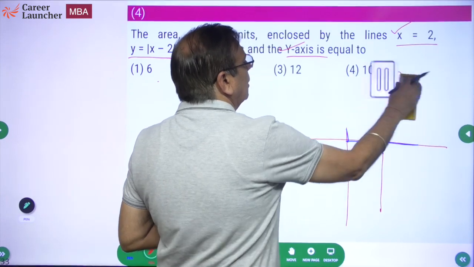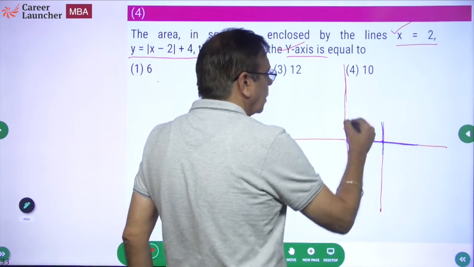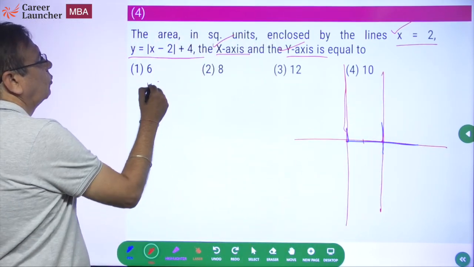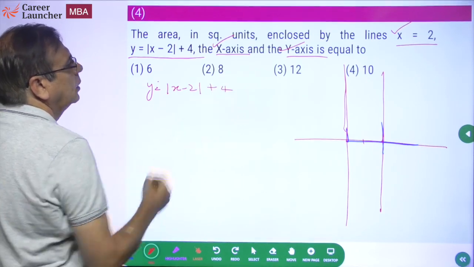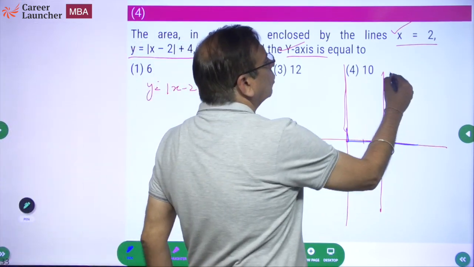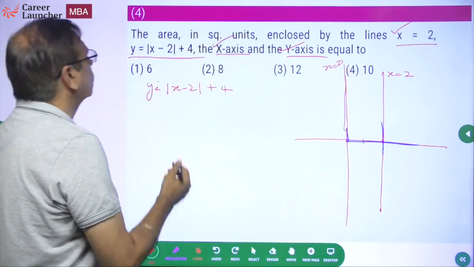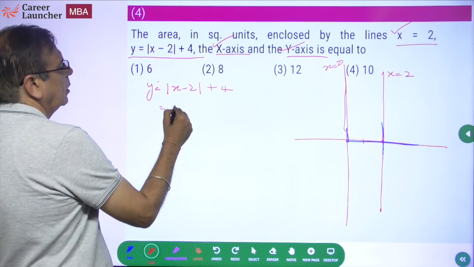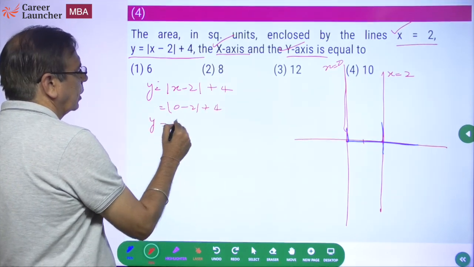I'll draw the figure again, no issues at all. Okay. So what do I need to do? If I look at y equal to |x − 2| + 4, this is x equal to 2 and this is x equal to 0. So if x is 0, what will be the value of y? If x is 0, that means |0 − 2| + 4. So y will be equal to 6.